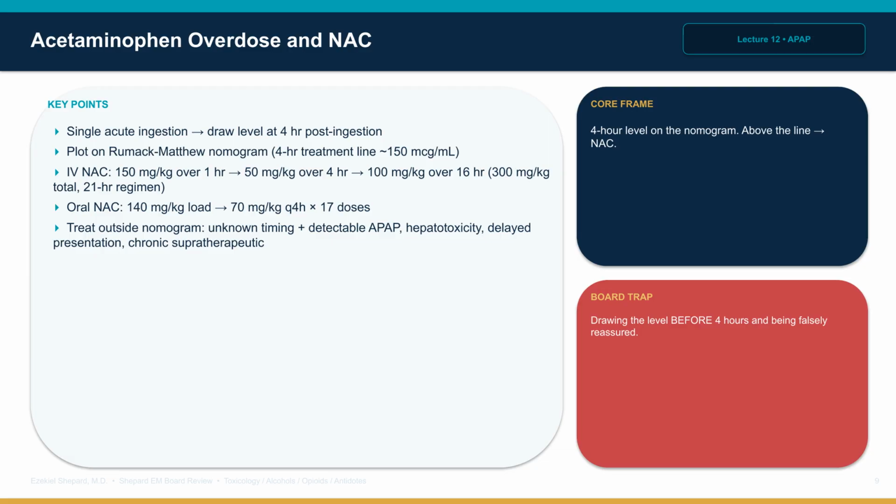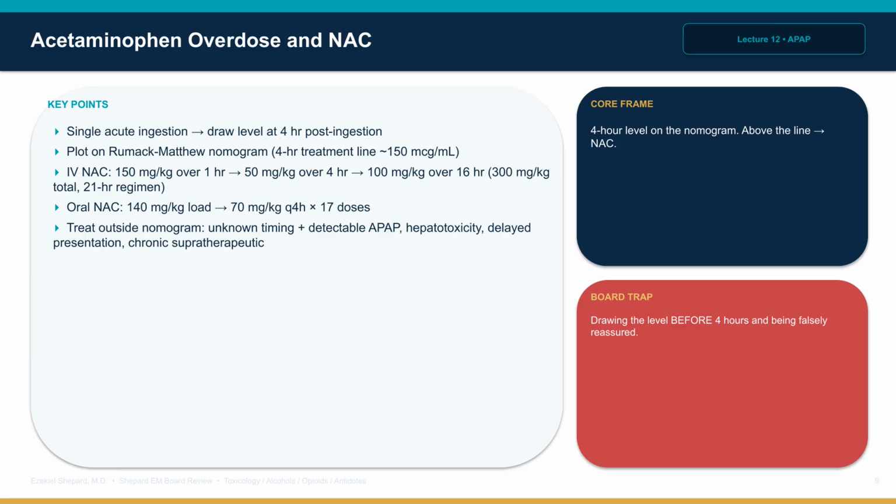Indications outside the nomogram include unknown timing with a detectable drug level, evidence of hepatotoxicity, elevated transaminases, concerning history with delayed presentation, or chronic supratherapeutic dosing. The board trap is drawing the level before 4 hours and being falsely reassured. The next step question is when to call the transplant center.